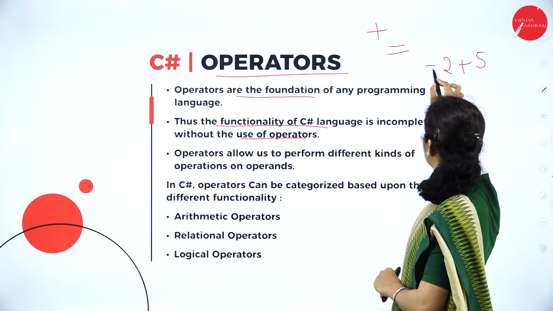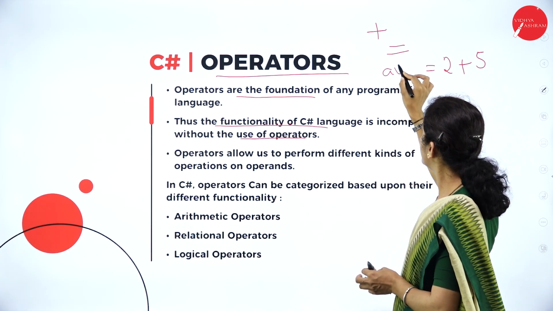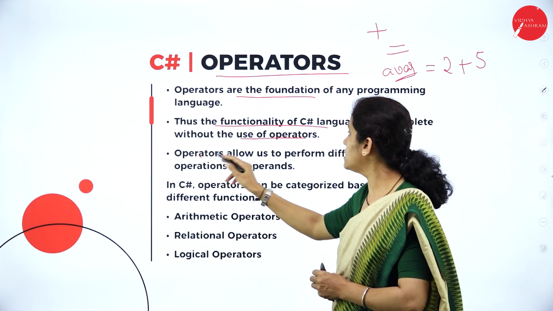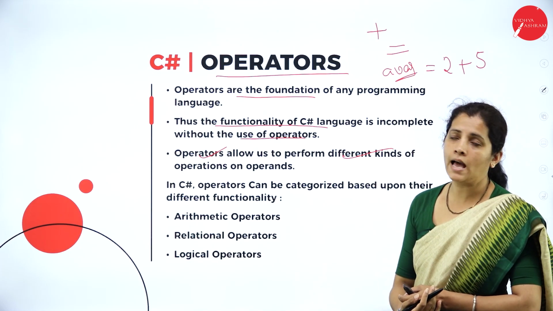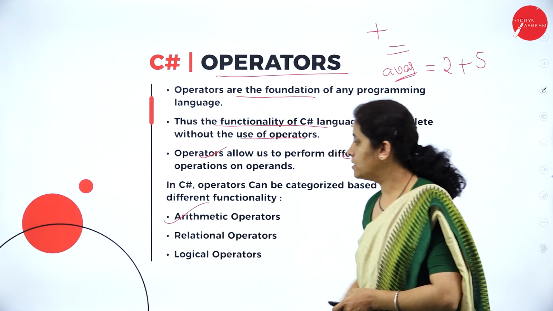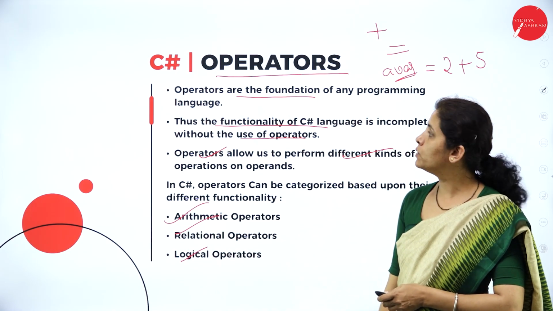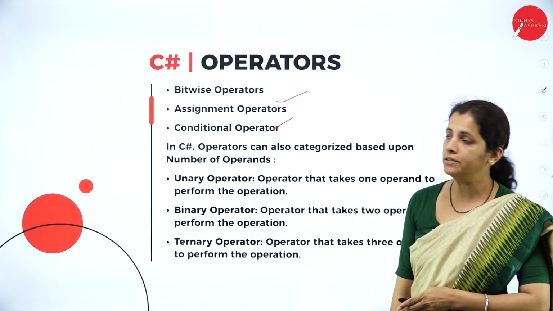And if I want to store the value, I use assignment along with the variable name. So operators allow us to perform different kinds of operations, and C# provides arithmetic operators, relational operators, logical operators, bitwise operators, assignment operators, and conditional operators.